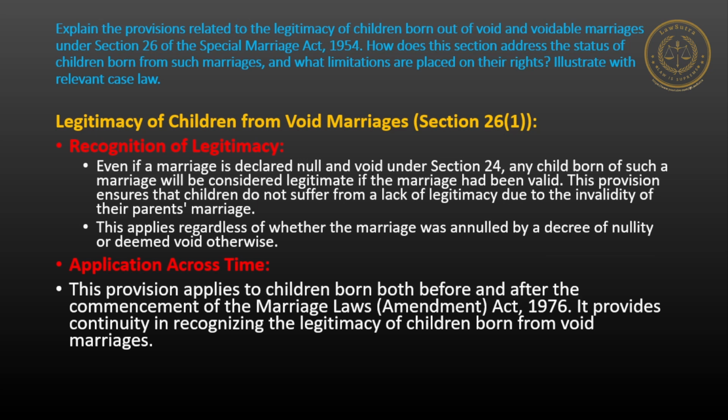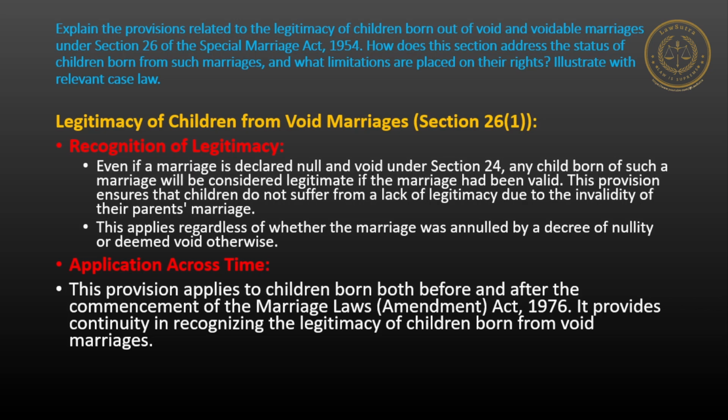Legitimacy of children from void marriages, Section 26, subsection 1. Recognition of legitimacy: even if a marriage is declared null and void under Section 24, any child born of such a marriage will be considered legitimate if the marriage had been valid. This provision ensures that children do not suffer from a lack of legitimacy due to the invalidity of the parents' marriage. This applies regardless of whether the marriage was annulled by a decree of nullity or deemed void otherwise.